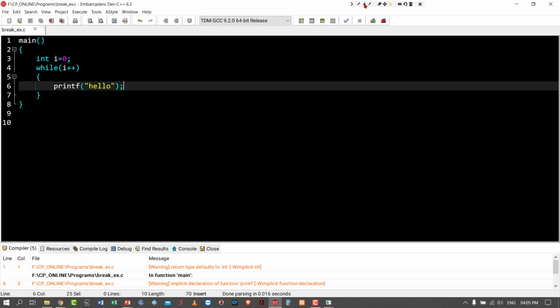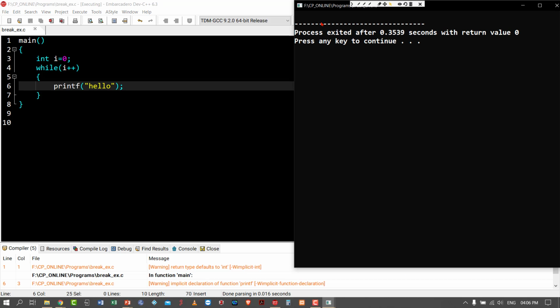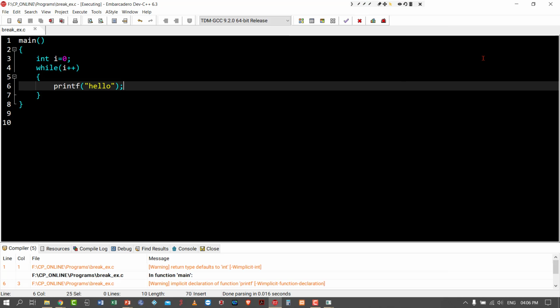Okay, no problem. Let us check the output. So it is printed 0 times. That is the output. It will not be printed. So why? Again, you have to remember the concept of post increment.